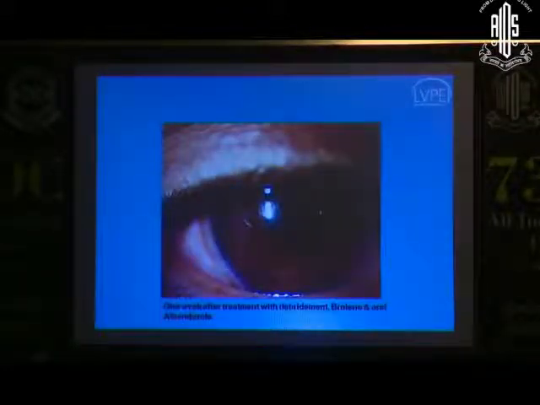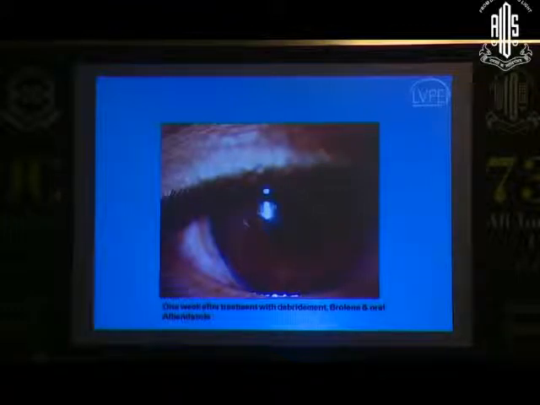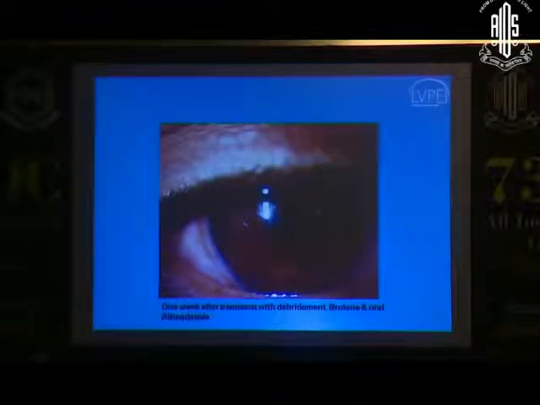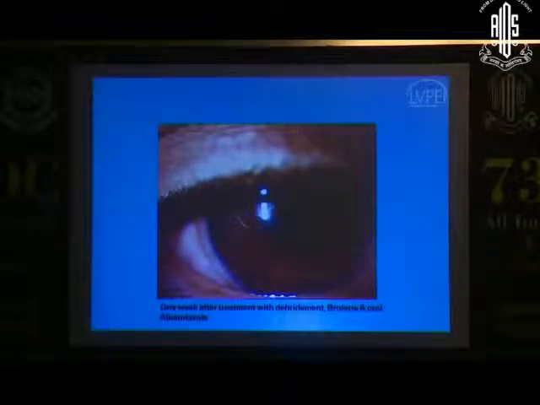And this is the other eye of the same patient. So the good part is that this will heal totally. There's a new paper from my colleague which suggests that it may heal even without scraping. But in order to hasten the relief for the patient or to improve the recovery, what I usually do is gently debride the epithelium which has the lesions, the colonies, and maybe put a bandage contact lens for a few days or ointment and antibiotics, and the patient will respond.